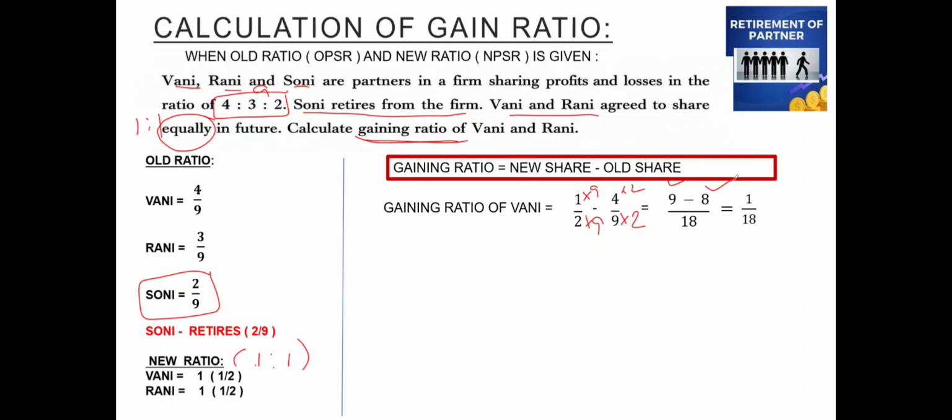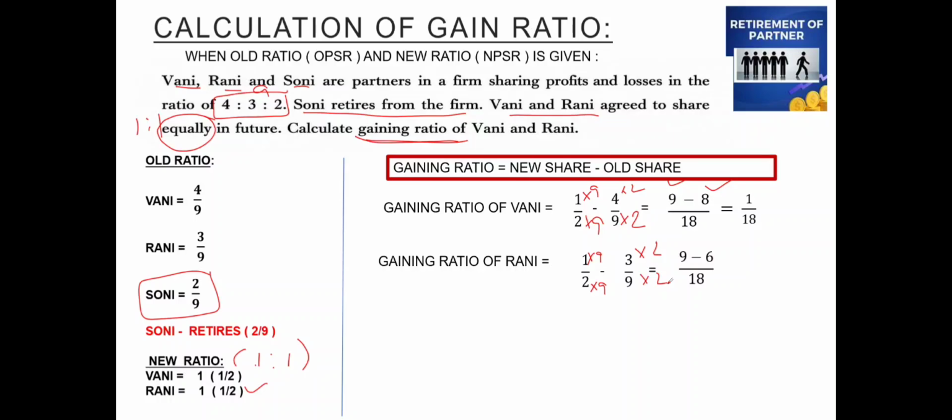Next, the new share of Rani will be 1 by 2 minus the old share, that is 3 by 9. Again here we are going to convert it to a common denominator, cross multiplying the denominators to get the common denominator. So it will be 18 is the common denominator, and 1 into 9 is 9, 3 into 2 is 6, which will be 3 by 18.